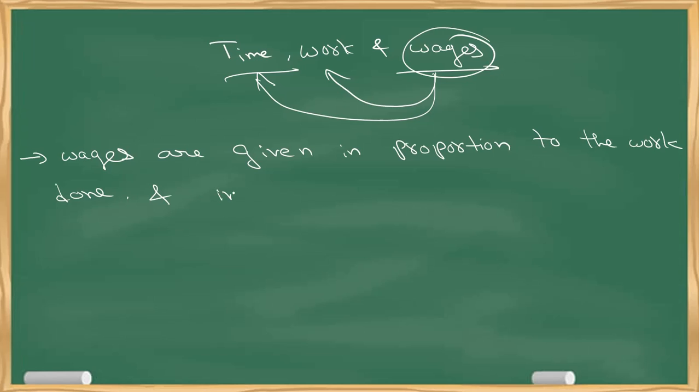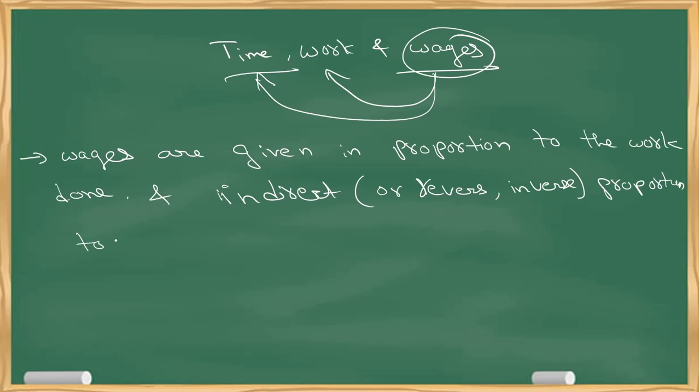And indirect, that is reverse or inverse proportion to the time taken by the individual.